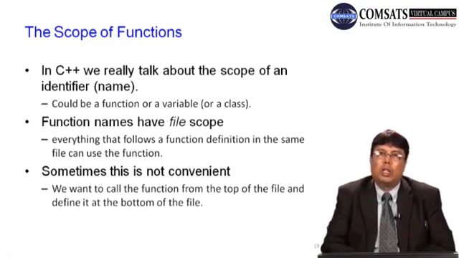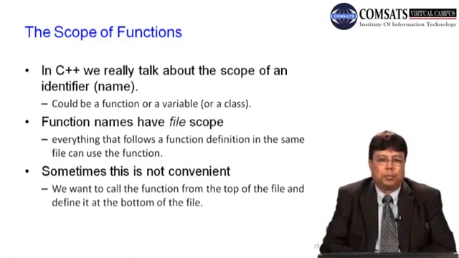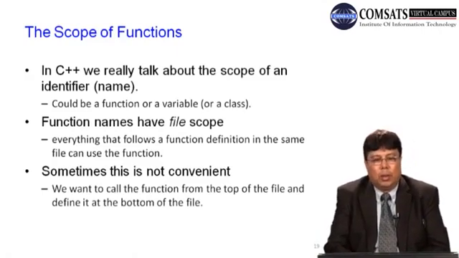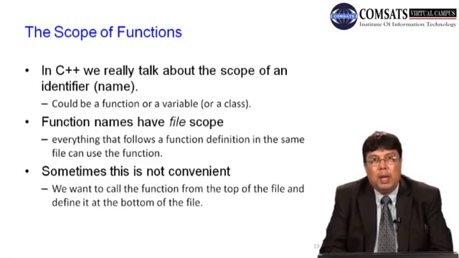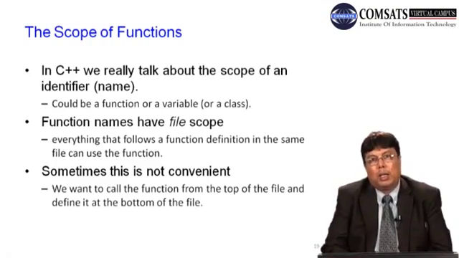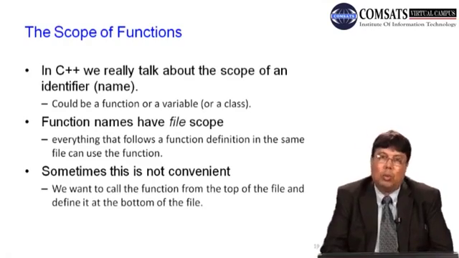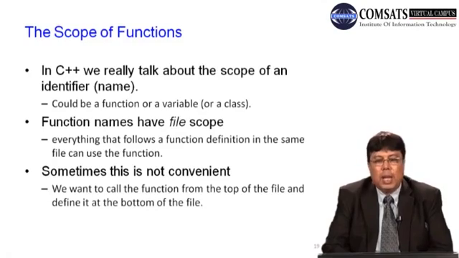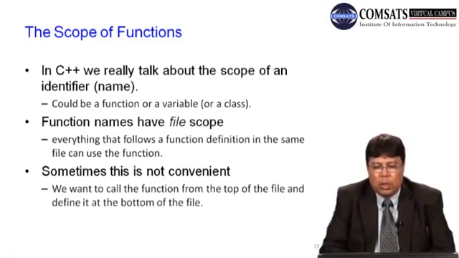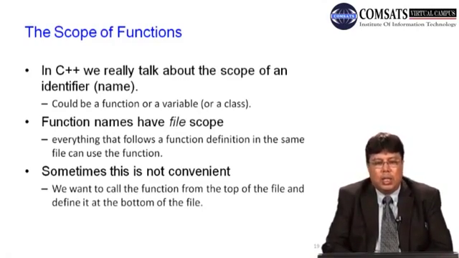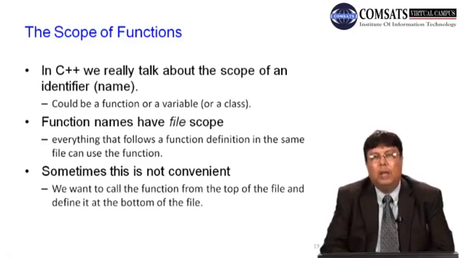Similarly, we can talk about the scope of the function. हमने सी में आइडेंटिफायर्स के स्कोप की बात की और हमने कहा कि वेरिएबल का स्कोप होता है, तो फंक्शन का भी स्कोप होता है. Function names have file scope. What does it mean? Everything that follows a function definition in the same file can use the function.